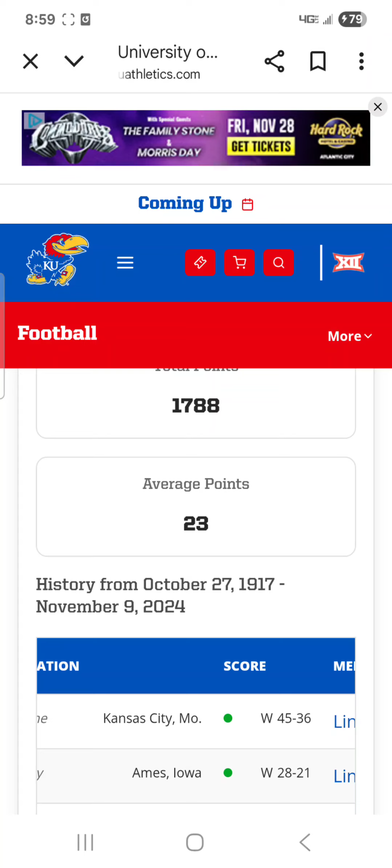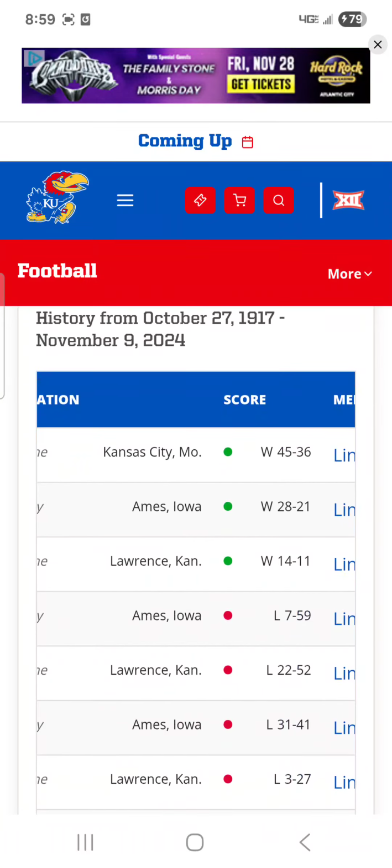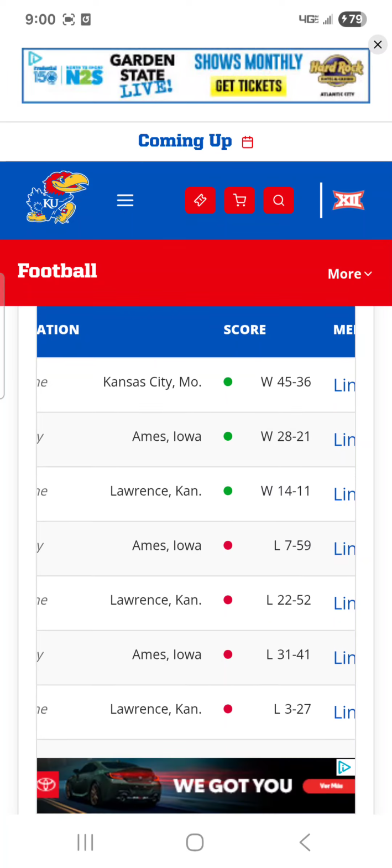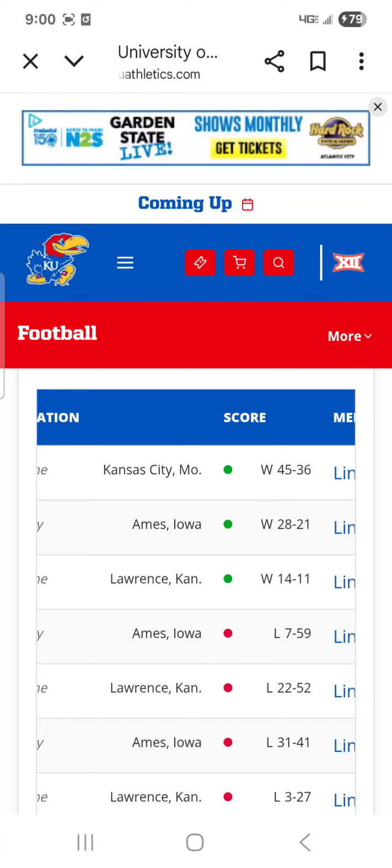November 21st, 2025. It's going on 9 o'clock in the morning here from Tropicana, Atlantic City. We're going to get into this Kansas versus Iowa State game and break it down for you. As Wager Detective likes to do, you're getting an inside glimpse at what Wager Detective University is like. All the little tricks and secrets that I'm teaching you are just the tip of the iceberg of what Wager Detective knows, but we're going to jump right into it.